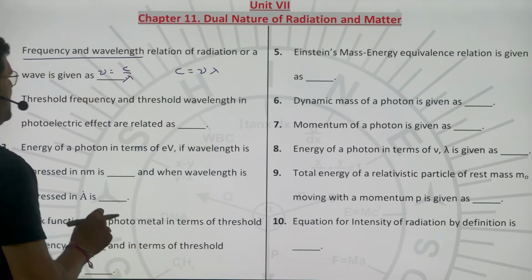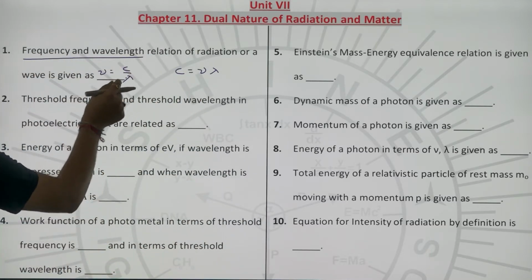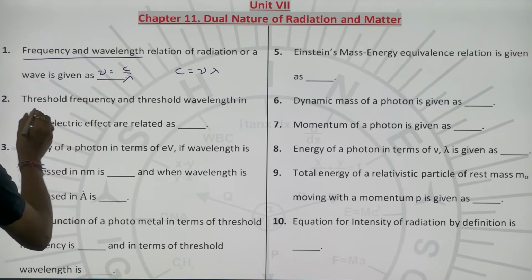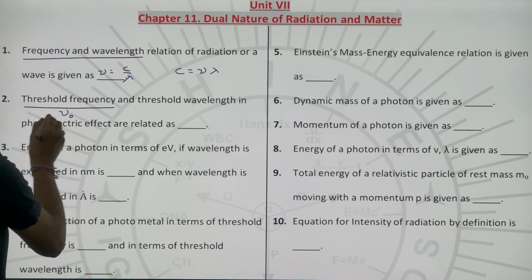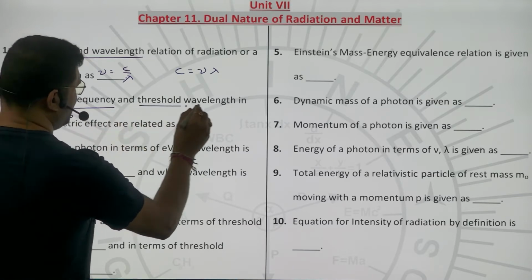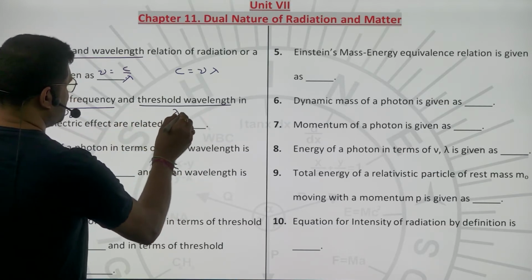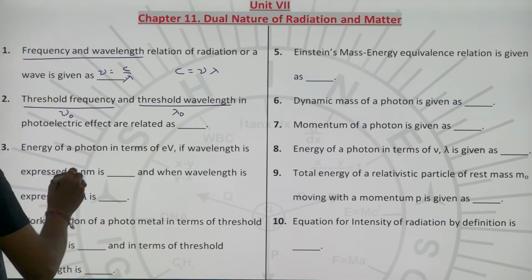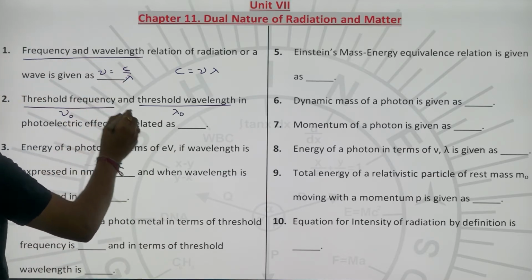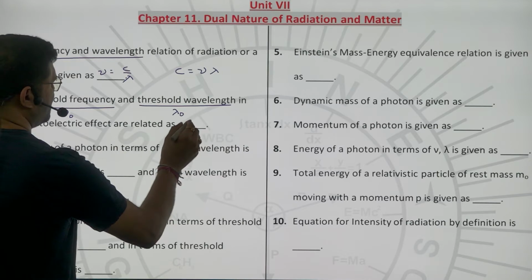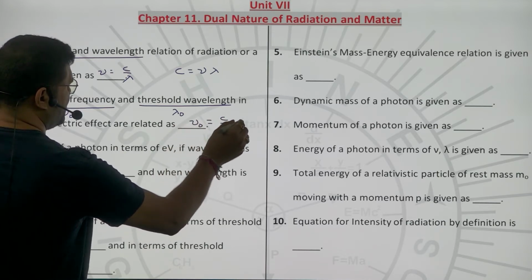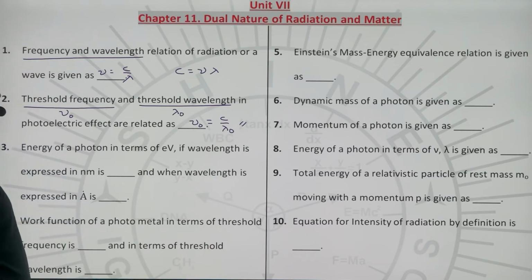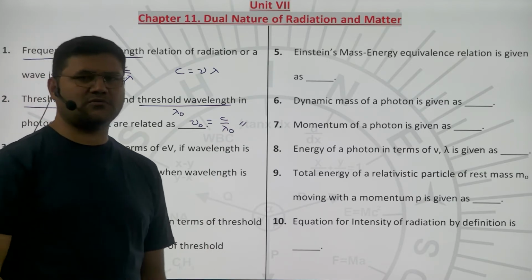Now, we know the frequency and wavelength relation is c by lambda, but he is specifying threshold frequency, which we represent as nu naught, and threshold wavelength, which we represent as lambda naught. So carrying on from the same equation, I can write threshold frequency is equal to c by lambda naught.